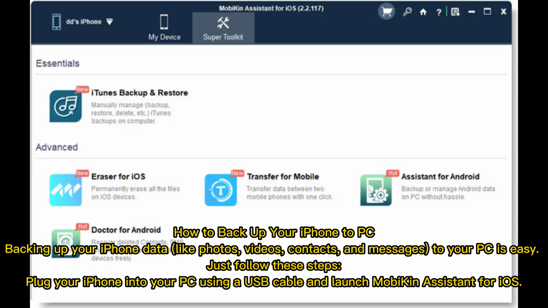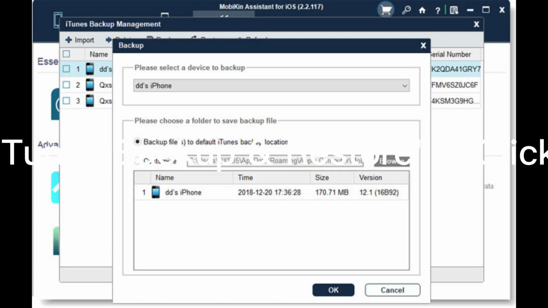How to back up your iPhone to PC. Backing up your iPhone data like photos, videos, contacts, and messages to your PC is easy. Just follow these steps. Plug your iPhone into your PC using a USB cable and launch MobiKin Assistant for iOS. In the program, go to Super Toolkit, select iTunes Backup and Restore. Click Backup to back up all data from your device.